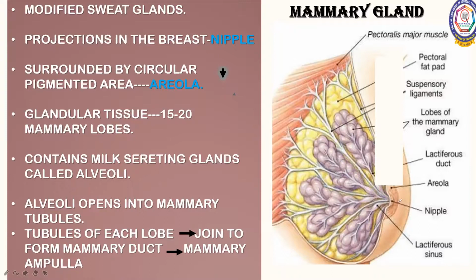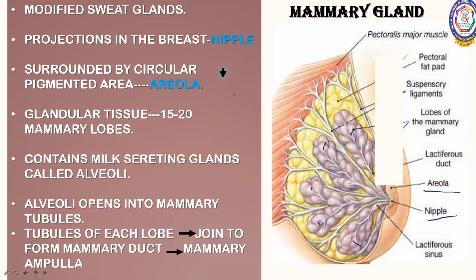Around that there is a dark, pigmented area which we call the areola, and this areola has sebaceous glands. The breast is composed of glandular tissue, and this glandular tissue contains 15 to 20 mammary lobes. You can see these structures are called mammary lobes. Here only 5 to 6 are shown, but there will be 15 to 20 mammary lobes, and these lobes contain milk secreting glands.